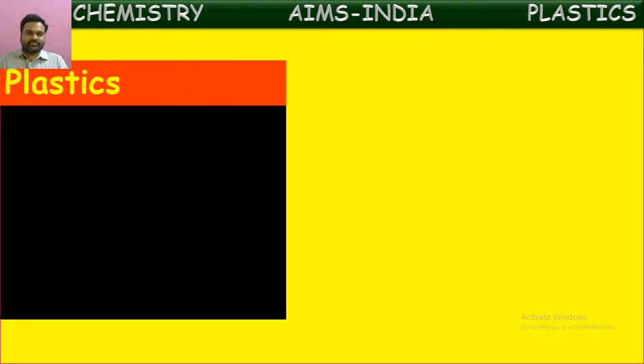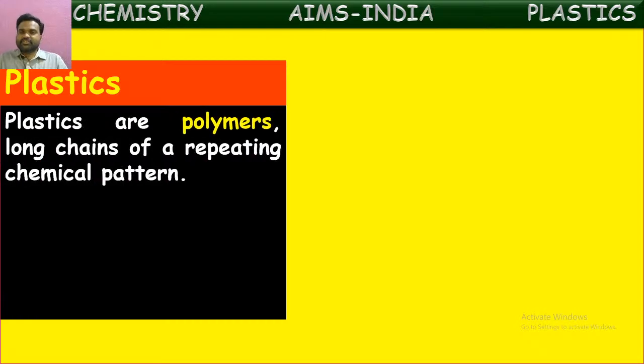Plastics are polymers, long chains of a repeating chemical pattern. Yes, we discussed this. Plastics are just like the synthetic fibers. These are also polymers. Polymers means what we said? When many single molecules combine together to form long chain molecules, that formation is called polymerization, and that formed molecule is called a polymer. So all these plastics are made up of these polymers.